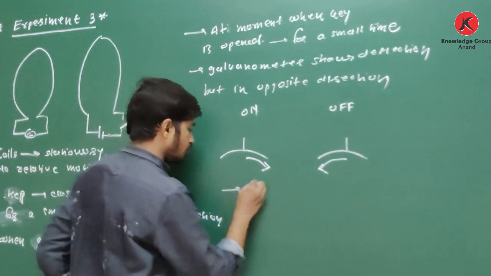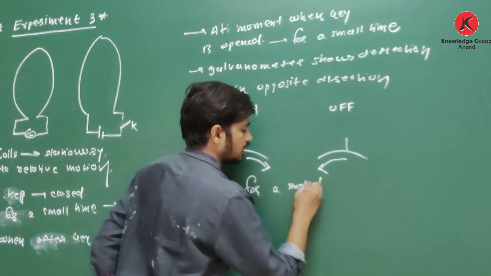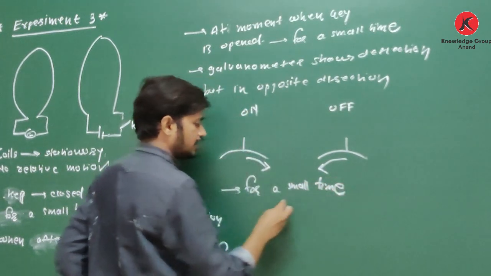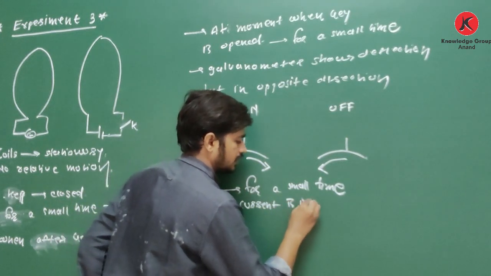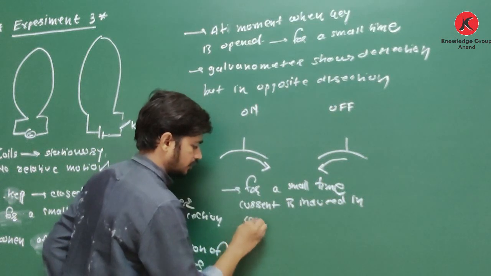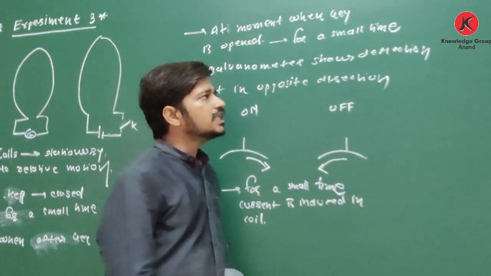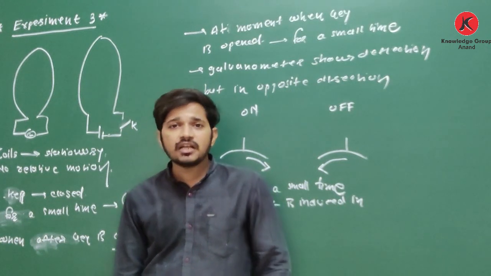For a small time, current is induced in the coil. So yes, we have discussed 3 experiments.